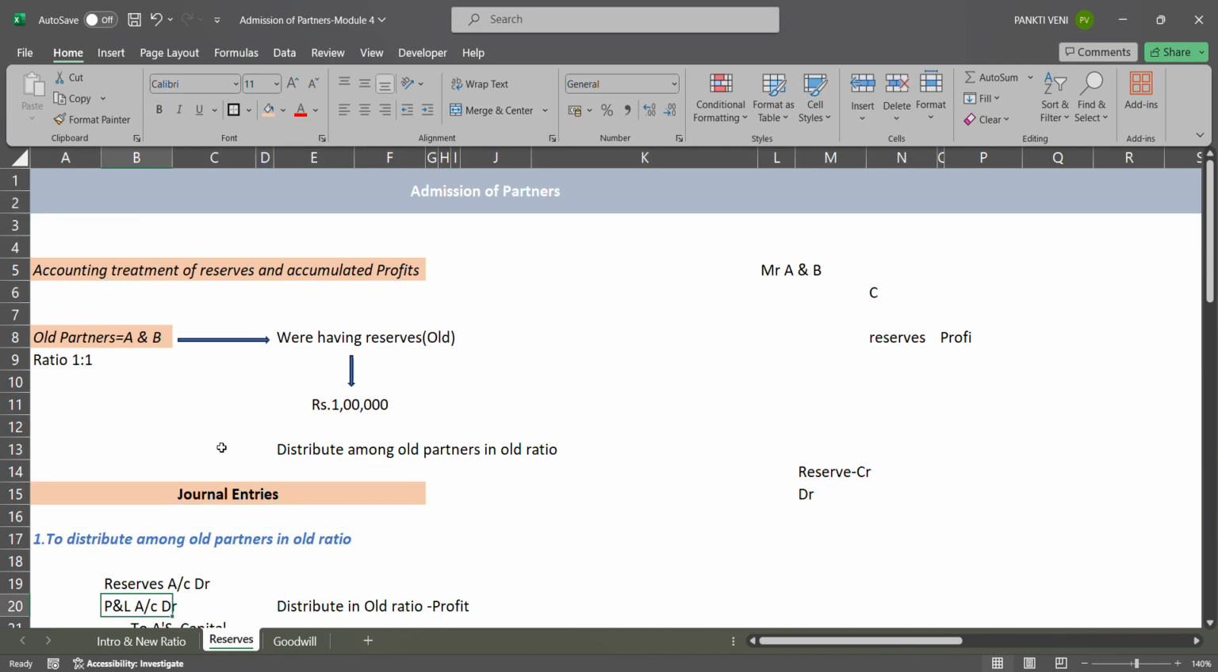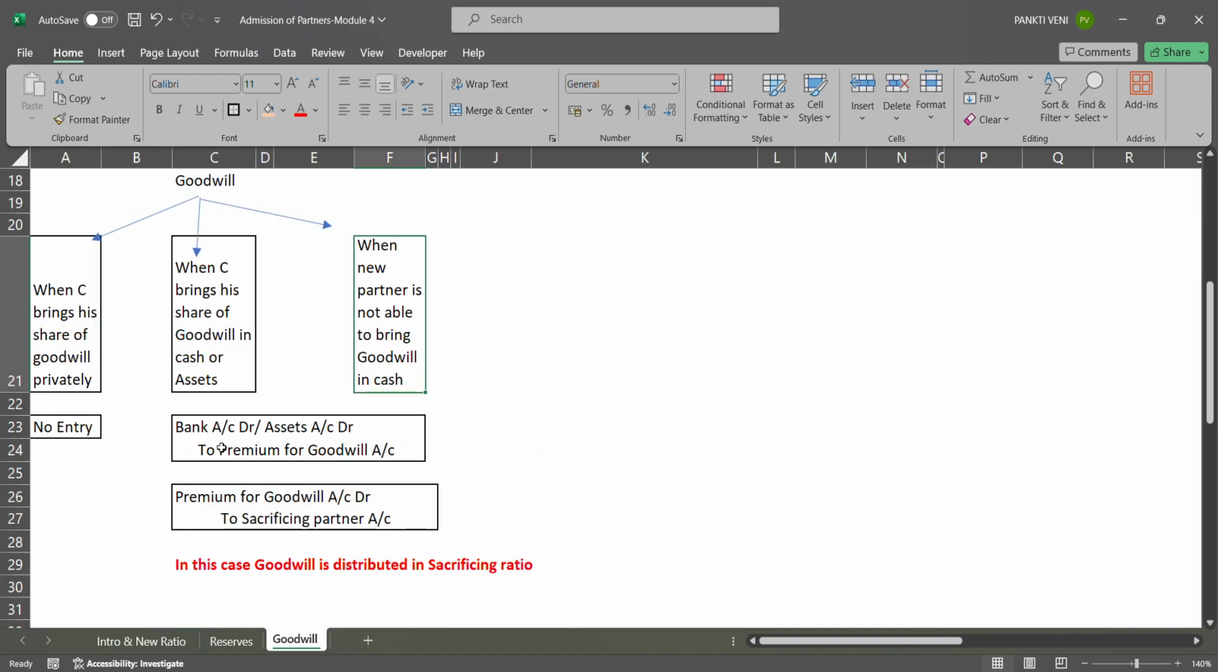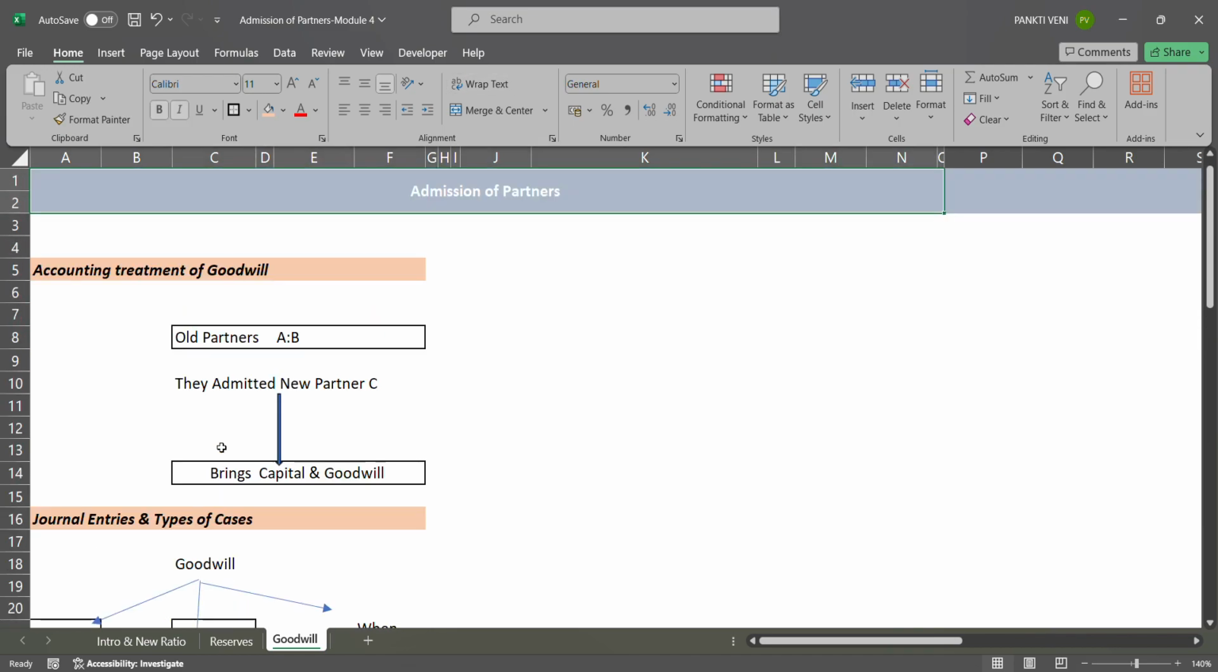Okay. Then you have the third concept. The third concept is related to goodwill. So what is goodwill? Again, this is the accounting treatment of goodwill. I've prepared one more sheet for accounting treatment of goodwill. Goodwill is the amount which a new partner is required to bring along with the capital. Capital he will bring by default, but goodwill amount he will not bring by default. So he is required to bring goodwill amount also.